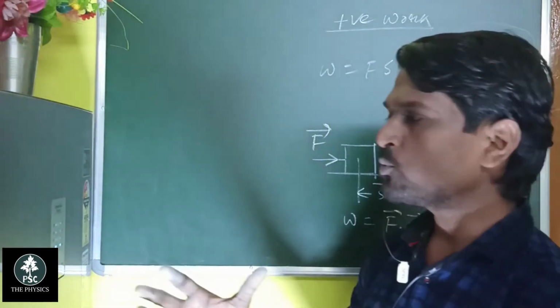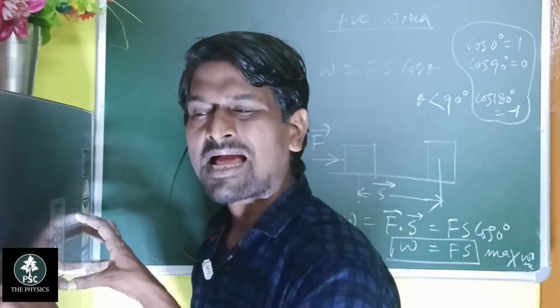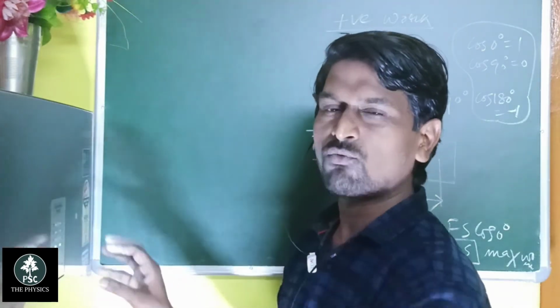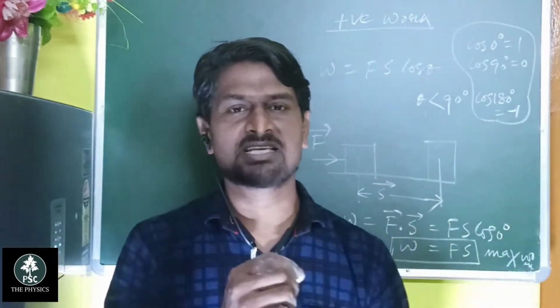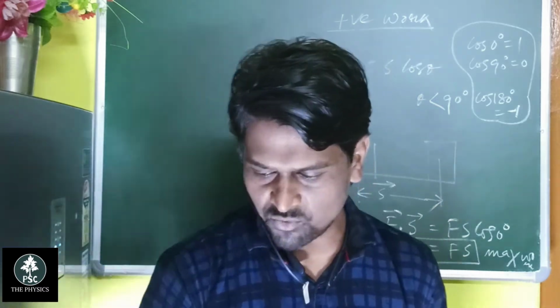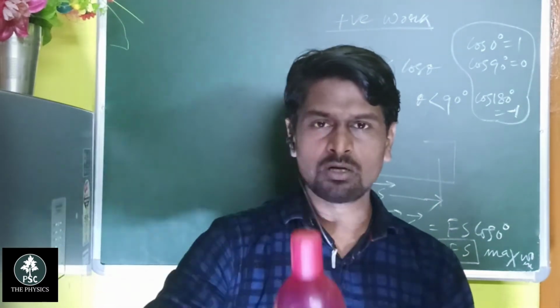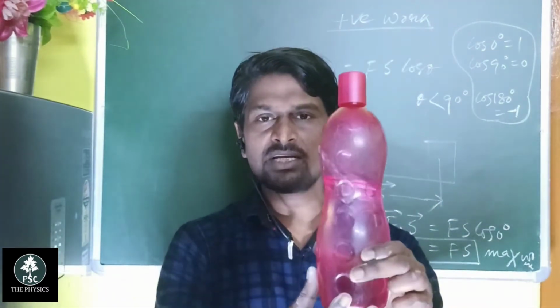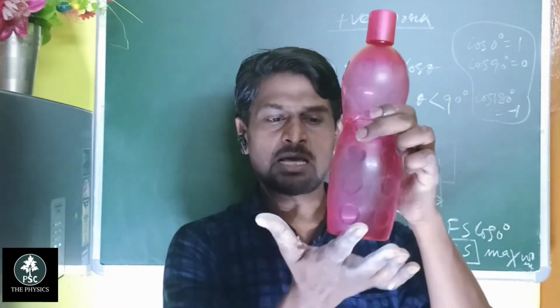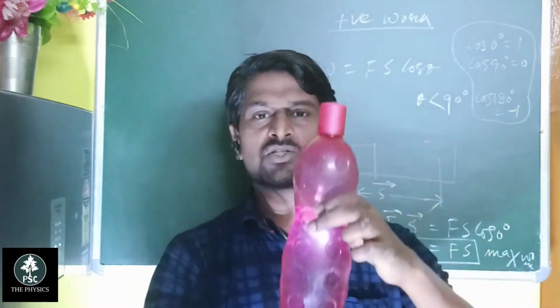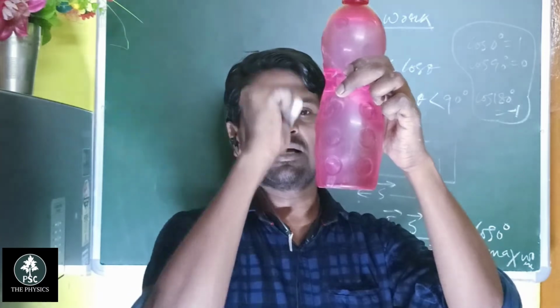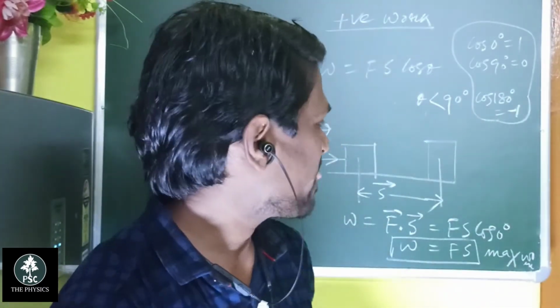If I push a fridge and it displaces along the direction of the force applied, then you can say the work is positive. If I lift the bottle, the bottle moves along this direction and the force is applied along this direction, so the force is along the direction of displacement and the work done is positive.